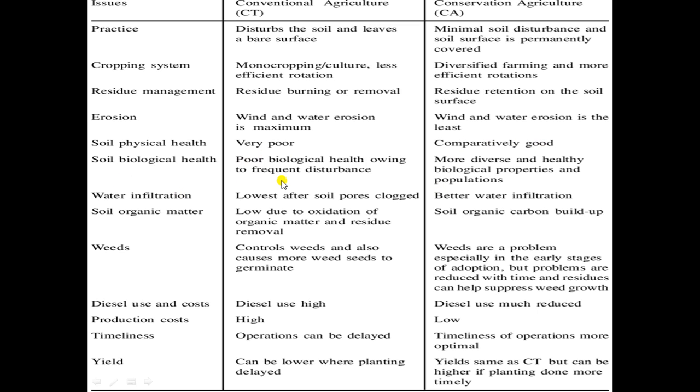Soil biological health is poor in conventional agriculture. You know, we burn the crop residue. The impact of crop residue burning on soil has been discussed earlier. Nutrient level is disturbed in the soil. Biological activity of the soil is disturbed or becomes negligible.